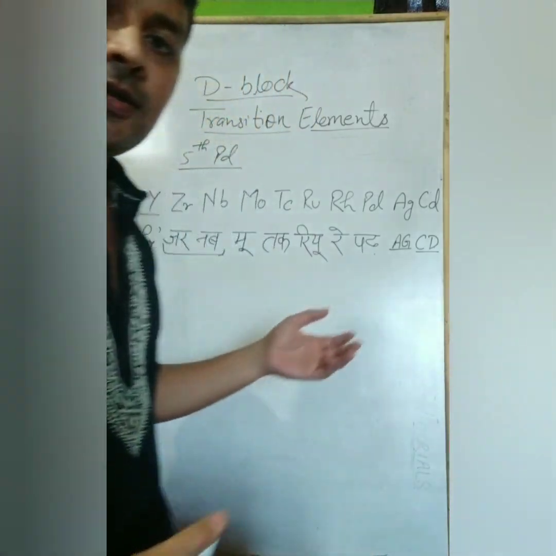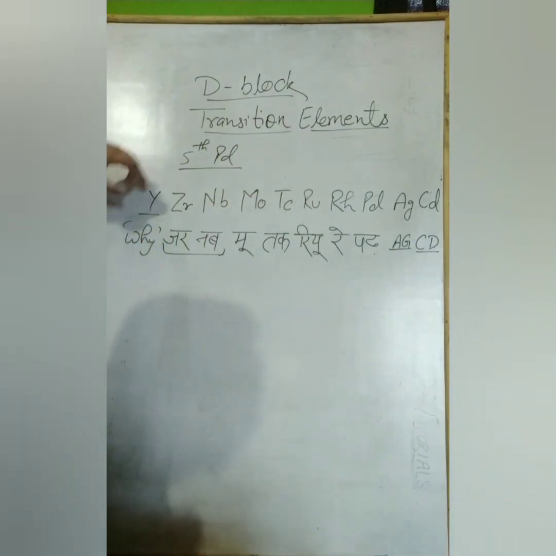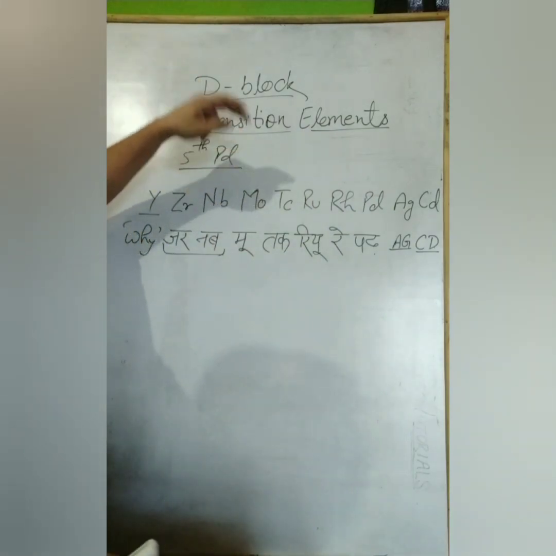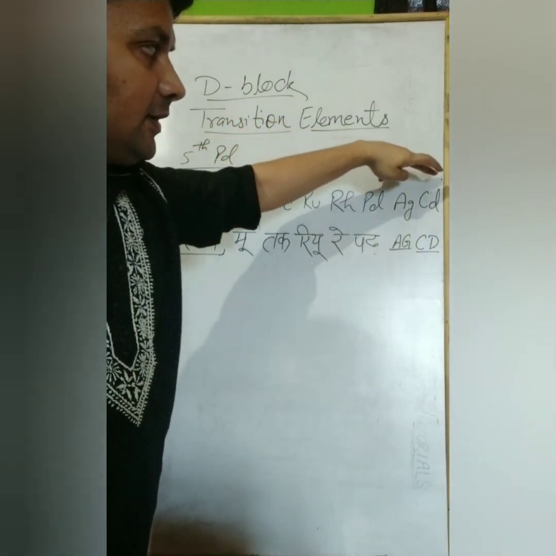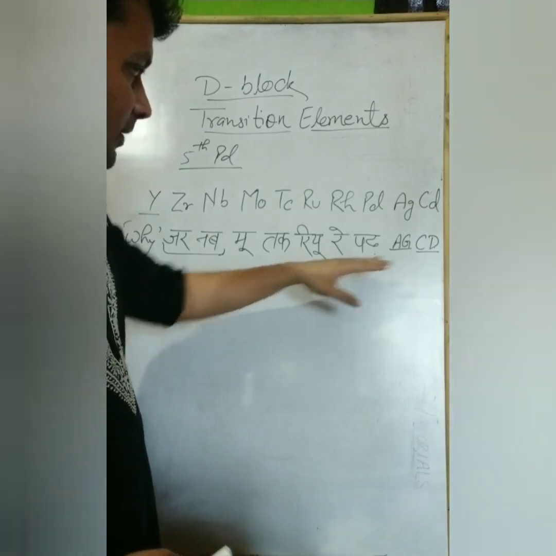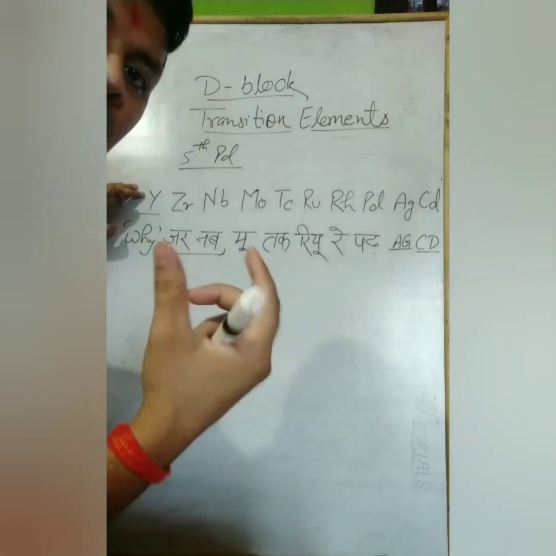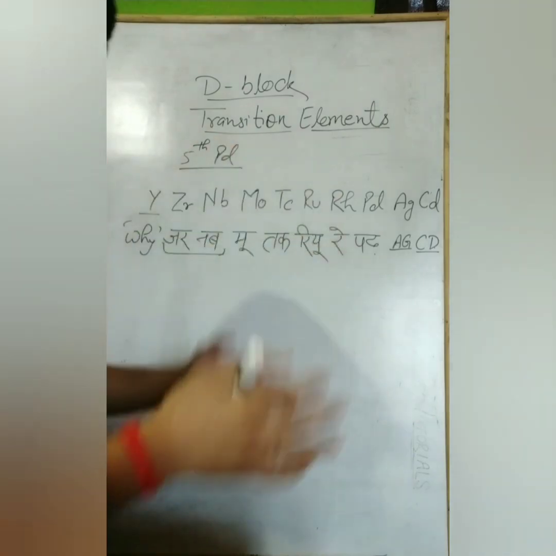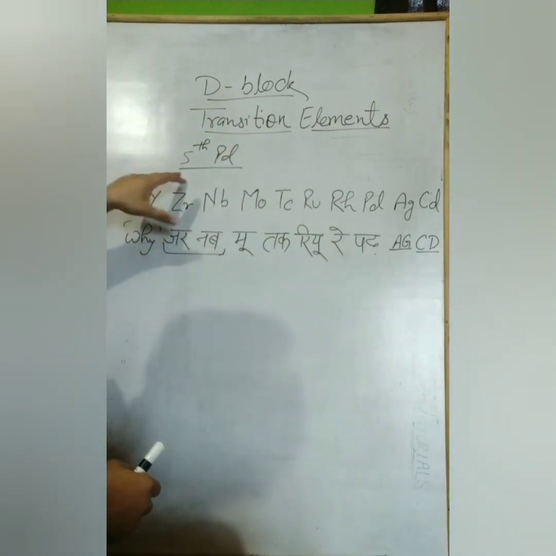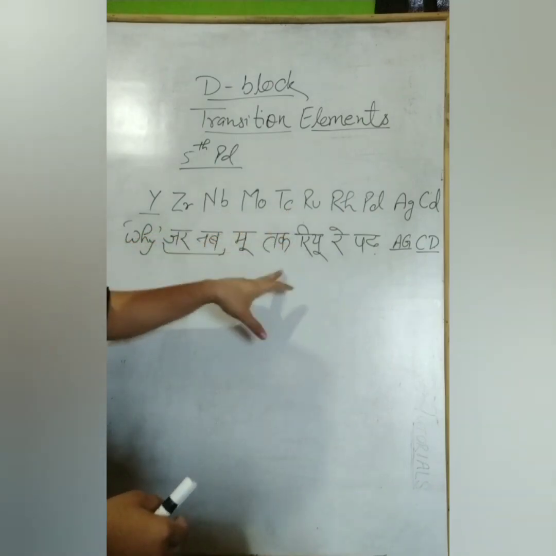Okay, so let's start learning the fifth period elements of the D block. Yttrium, zirconium, niobium, molybdenum, technetium, ruthenium, rhodium, palladium, silver, and cadmium. For this I have prepared a mnemonic. You can say it like: Y, so for yttrium we have taken the word Y. Zernab is a name of a person made from zirconium and niobium. Zernab. Molybdenum. Mu tak rio re.